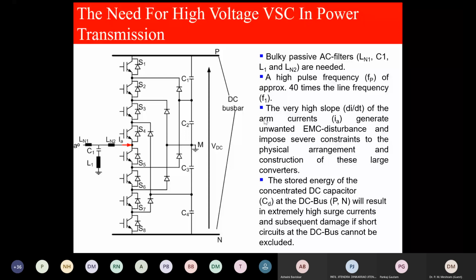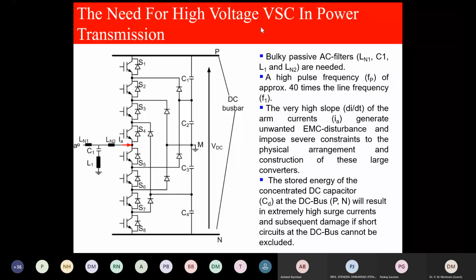VSC is voltage source converter. I hope participants know what voltage source converter means; it is the generic name. The input voltage is made constant by putting a large-value capacitor at the input.